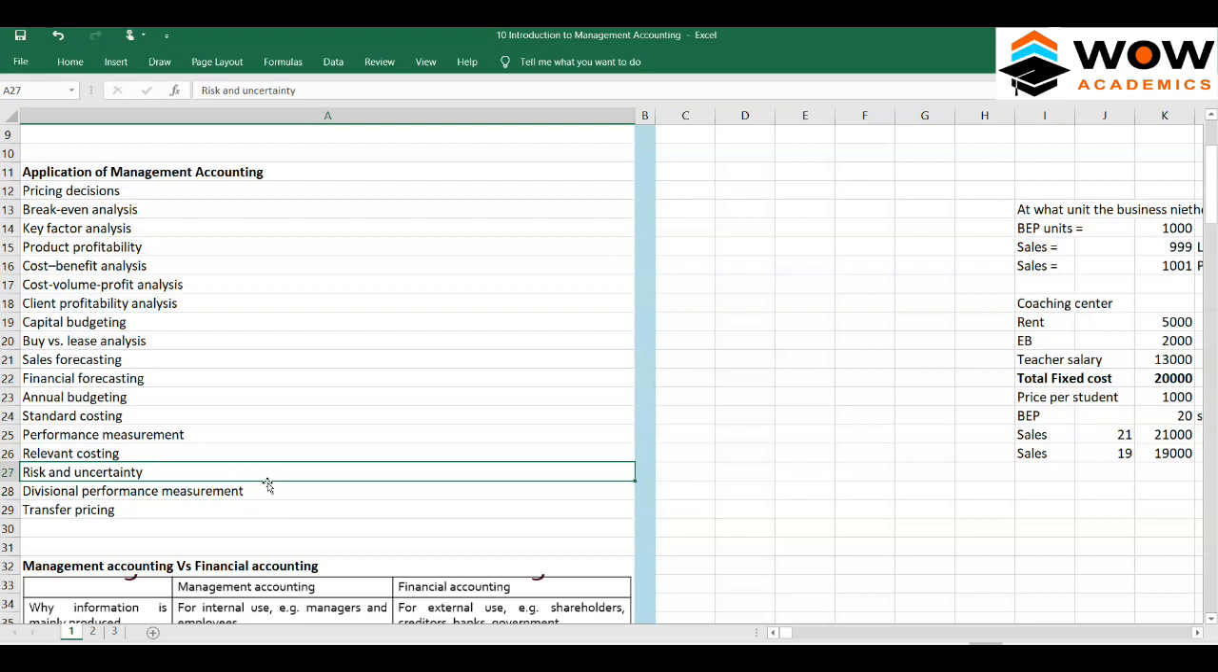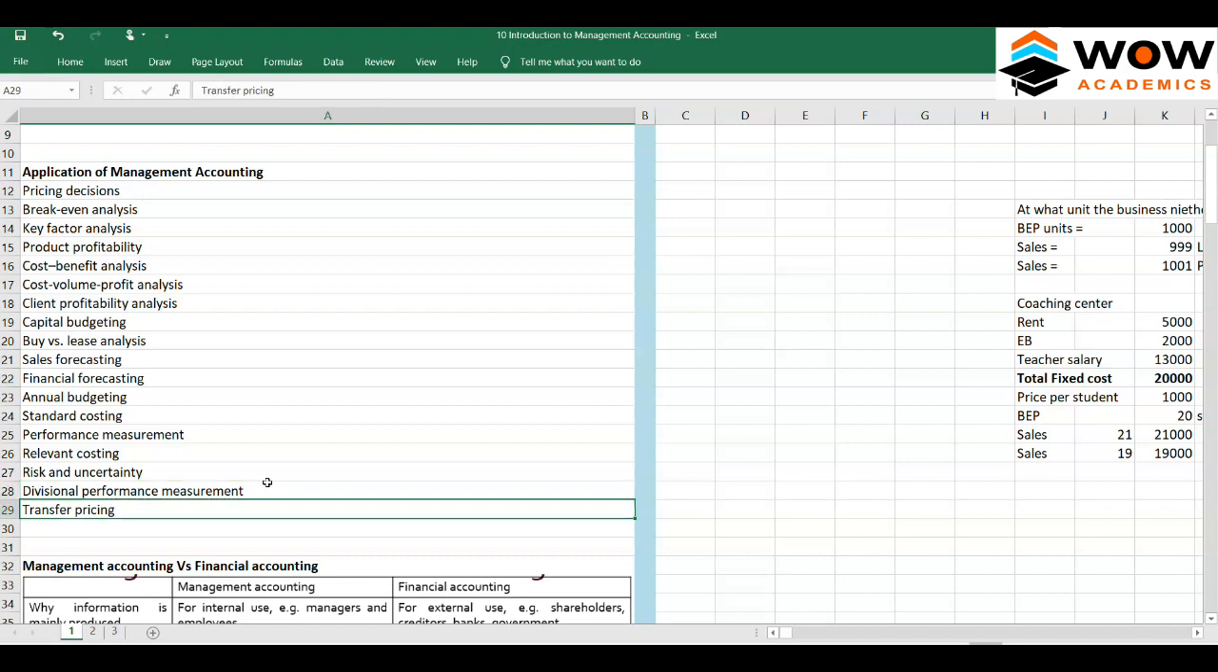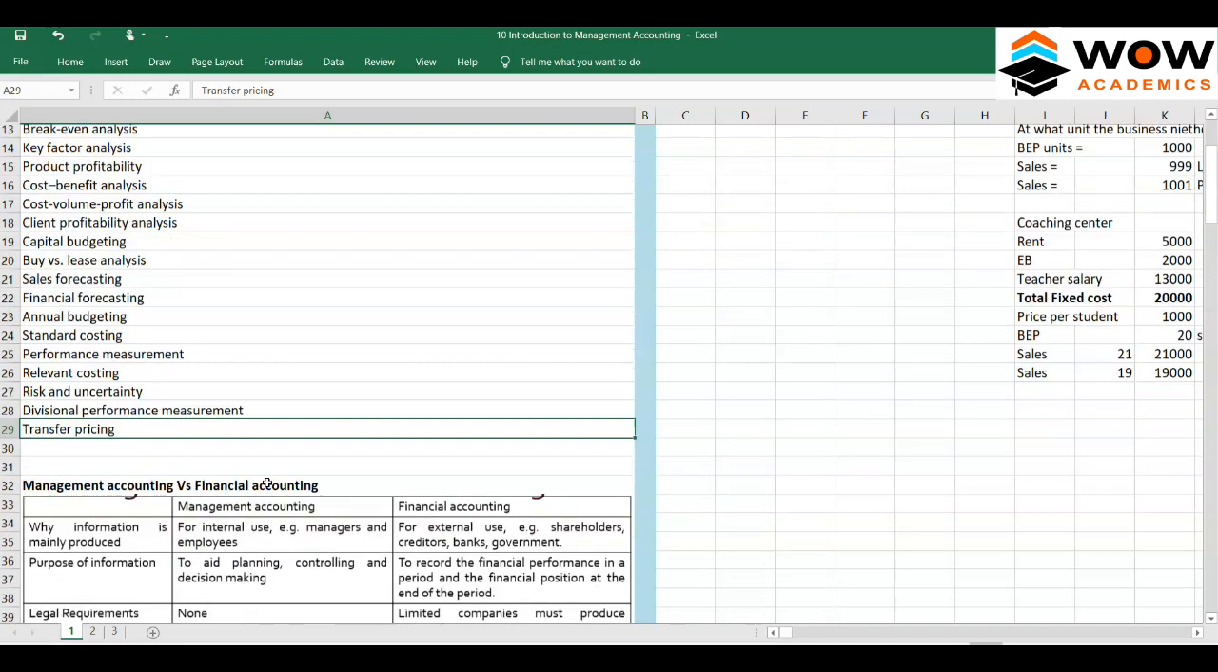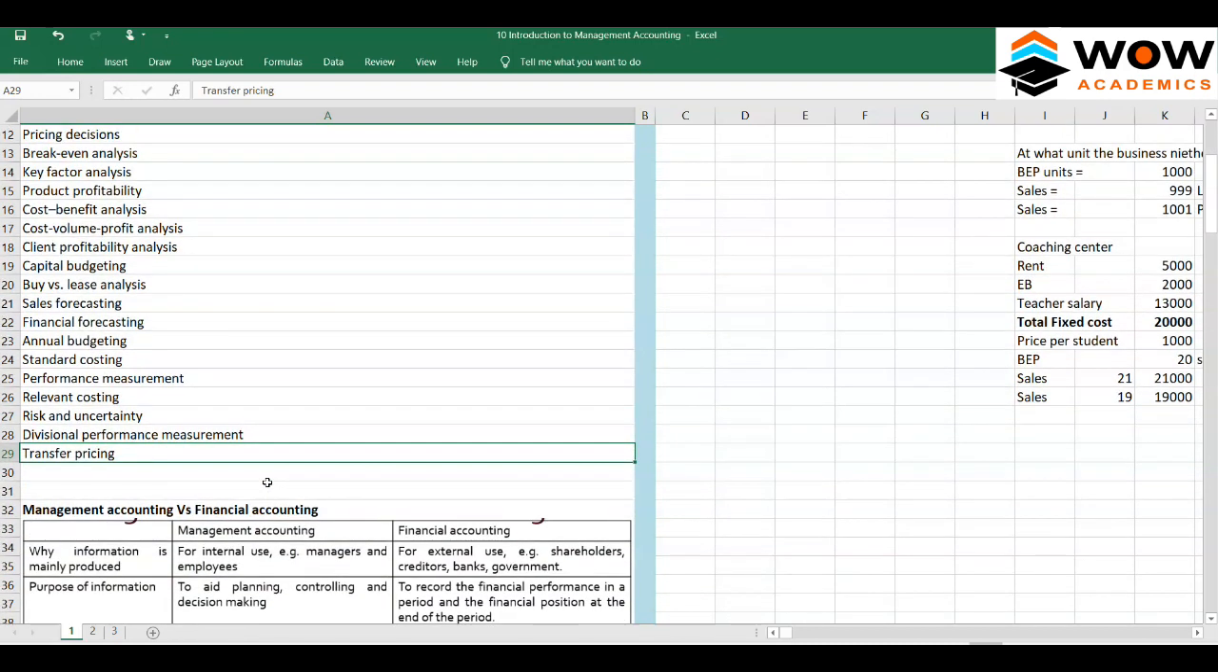Then we have relevant costing, we'll see this separately. Risk and uncertainty in divisional performance measurement, division-wise how the company is performing, and transfer price. Transfer price is a very advanced topic, we can't see it here, we could see it in another video.